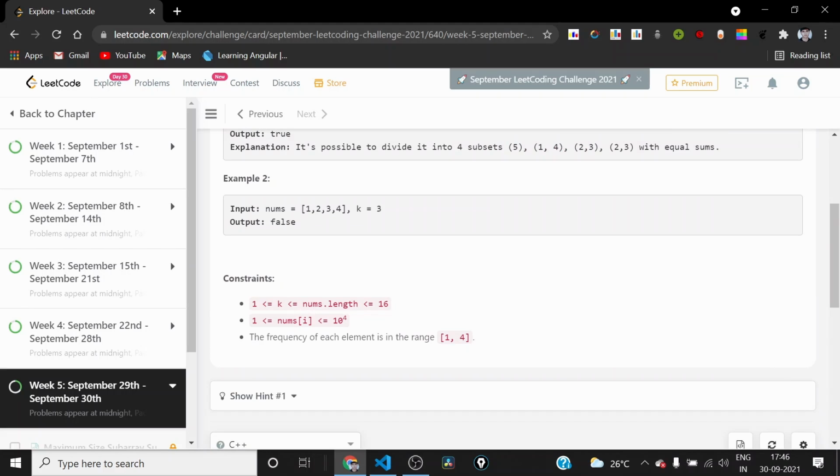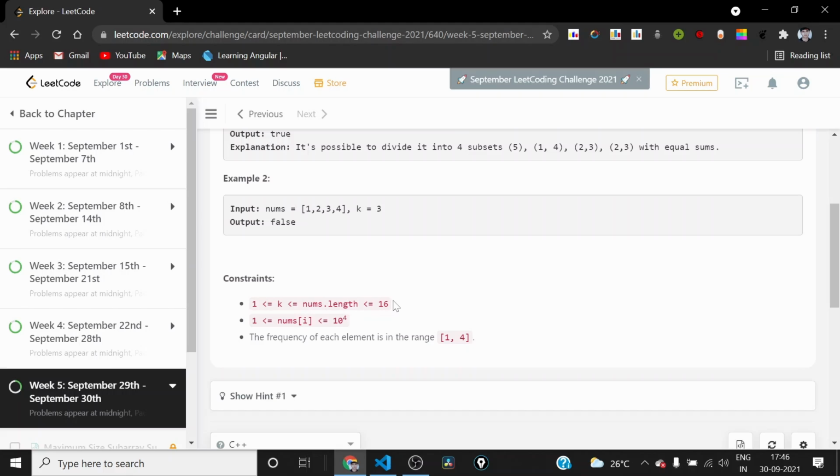By taking a look at the constraints, we can see that the number of elements present in the nums and the number of subsets we need to divide it into are both less than or equal to 16, and all the elements of the nums array are less than or equal to 10 power 4. And there is one more constraint, that the frequency of each element is in the range 1 comma 4. So this is an interesting constraint, but while solving this problem, I won't be taking help of this constraint. By seeing the constraints, we can see that it is actually quite small.